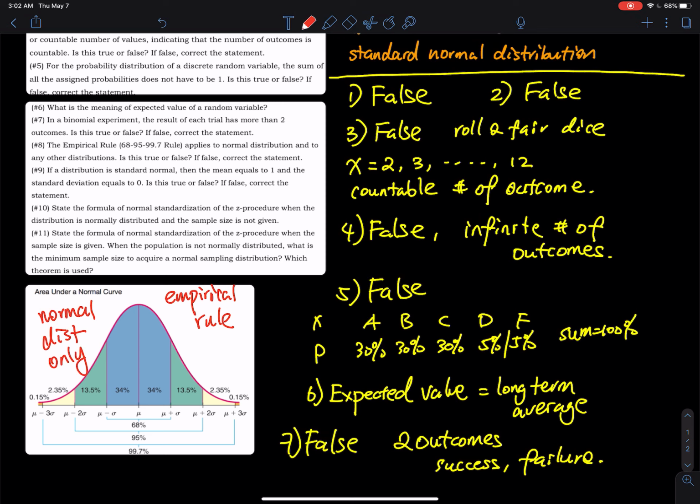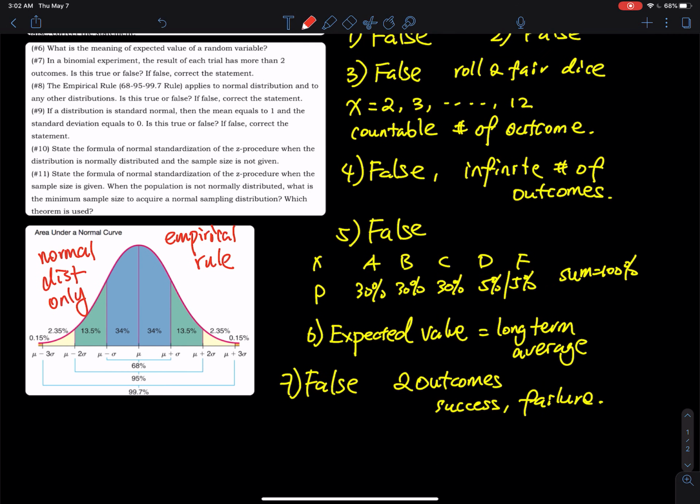And then number 9, if a distribution is standard normal, the mean is equal to 1. No, the mean is not equal to 1. The mean is equal to 0. For number 9, standard normal is mean equals 0 and standard deviation equals 1. If the standard deviation is equal to 0, the bell disappears immediately, because standard deviation equal to 0 means every number is exactly the same. If the mean is equal to 1 and standard deviation is equal to 0, that means you only have one kind of data. In a list of data, every single number is 1. So the average is 1. There is no standard deviation because every single data point is the same.